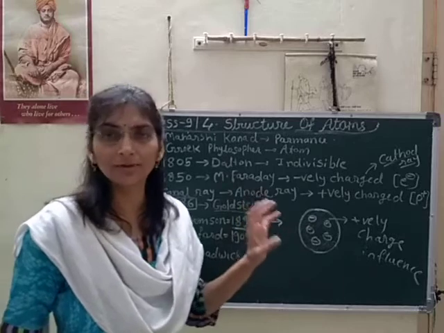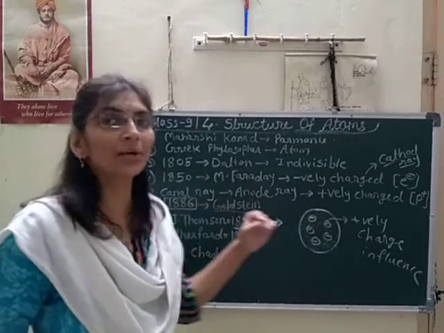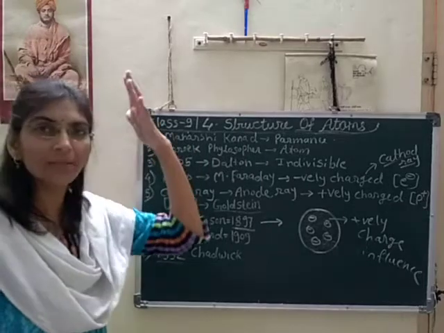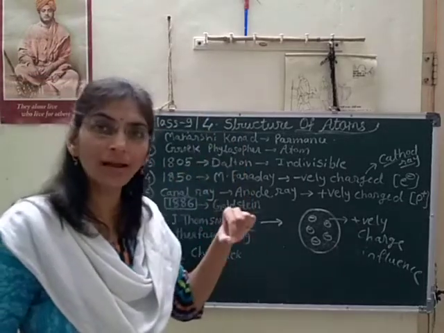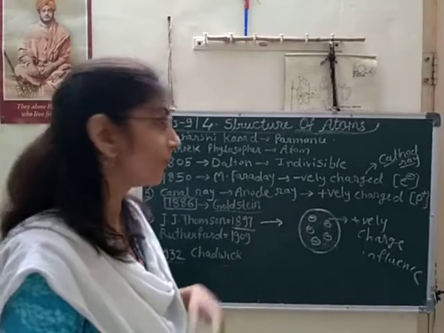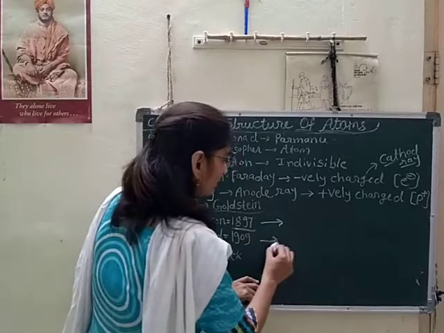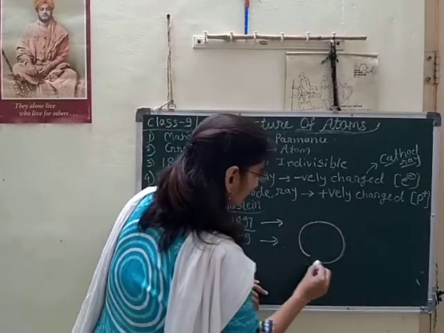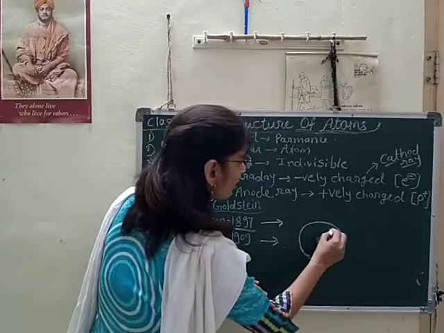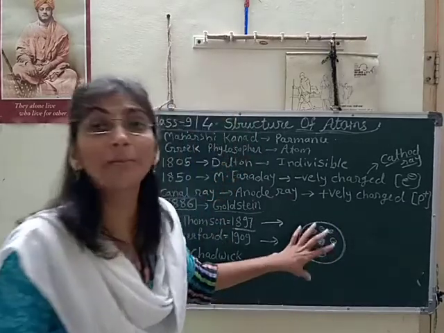By that time, there was a discovery of radioactive elements and radioactive radiations. Then he used that and did one experiment with a thin sheet of gold foil, and by his experiment, he gave one atomic structure. Rutherford's atomic structure is like that: a nucleus at the center of the atom, and electrons randomly revolving around that nucleus, and there is much vacuum